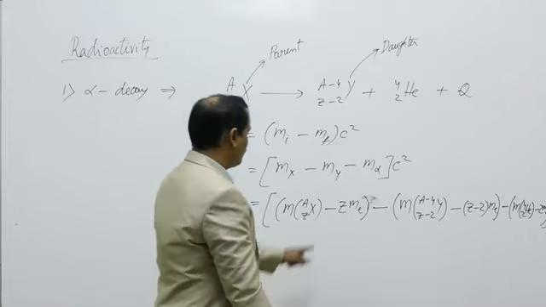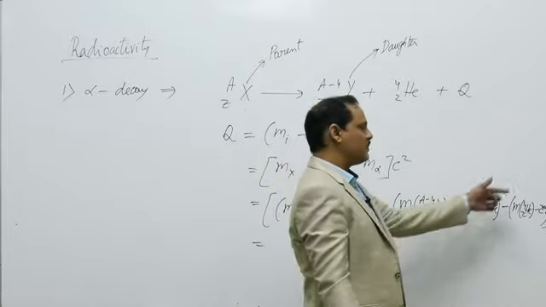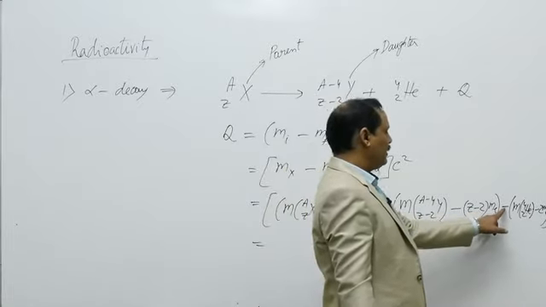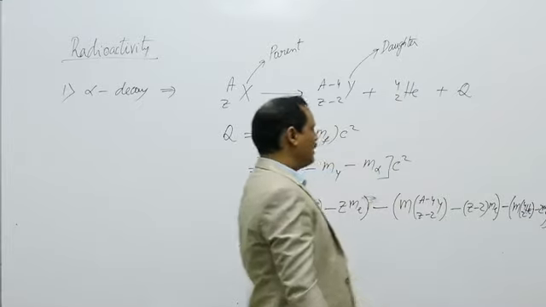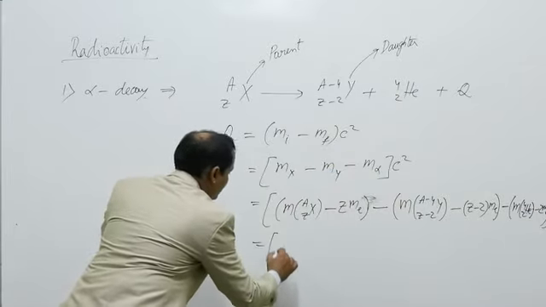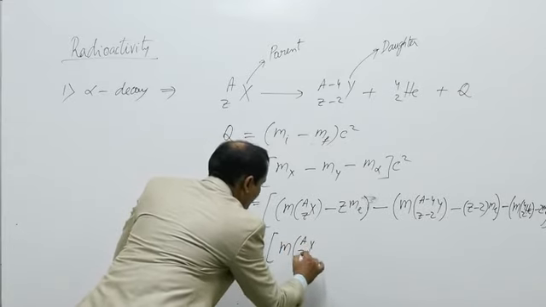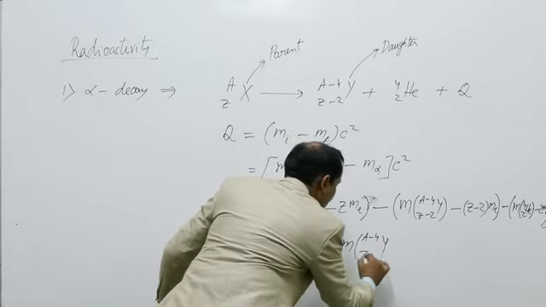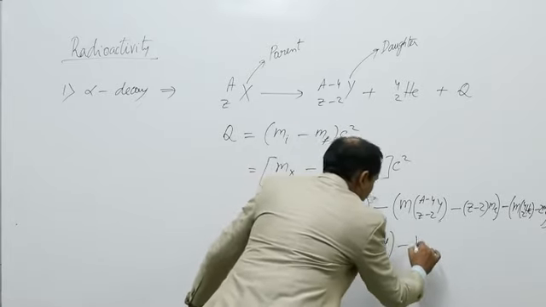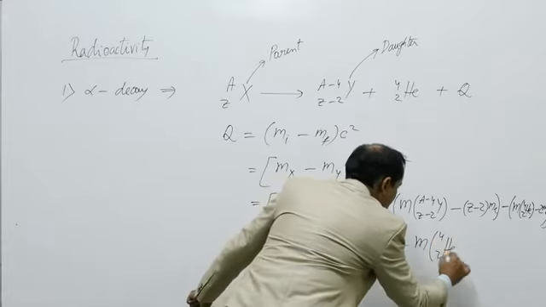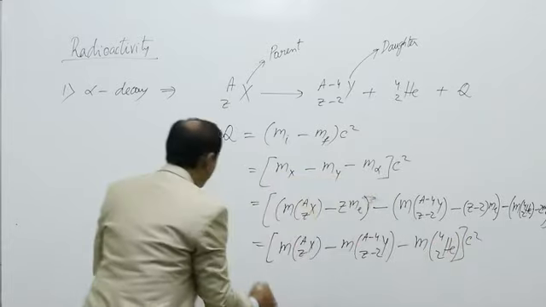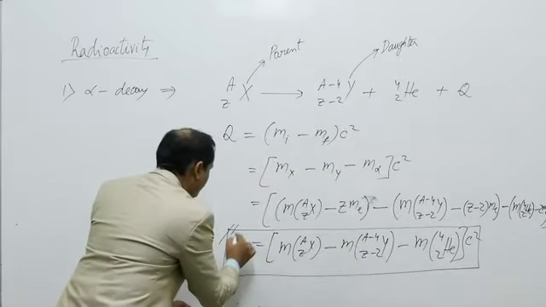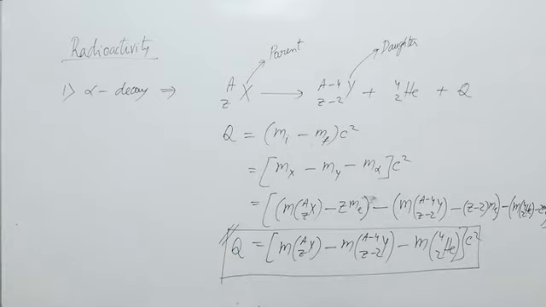Here we can see it is minus ZMe and minus minus plus ZMe, so it is cancelled. Here, minus minus minus 2Me and minus minus plus 2Me. So Me is also cancelled and we are left with MAXZ minus MA minus 4YZ minus 2 minus M4He2 into C square. This is the Q value of alpha decay.